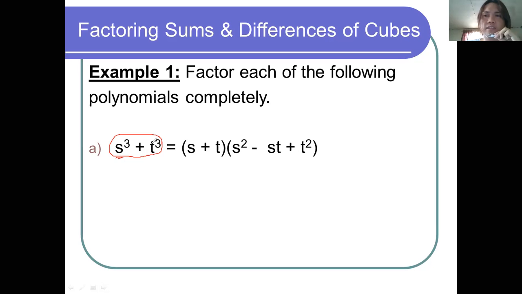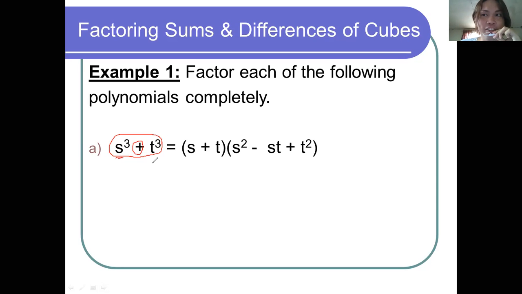What's the second condition again? It must be separated by a plus or minus. We use plus, so it is separated by a plus sign. Check, the second condition is satisfied. What about the third condition?